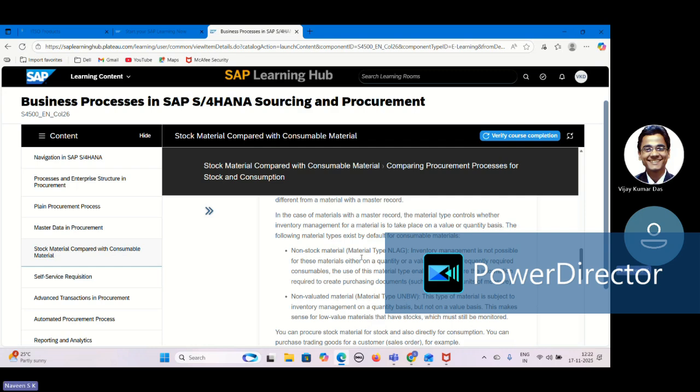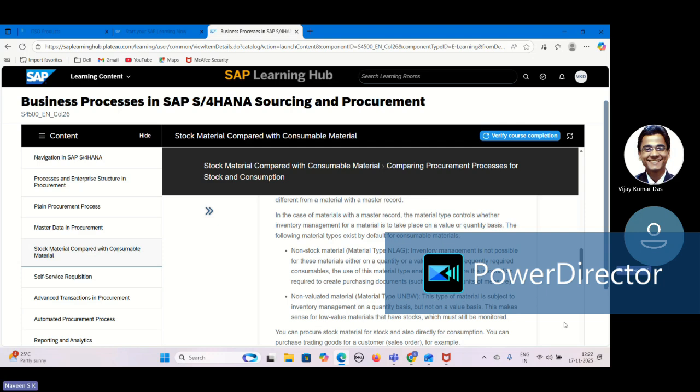In non-stock material, I cannot stock the material, and I'm not going to value it either. Okay, so that is non-stock material. If I use non-valued material, as the name suggests, there is no value. But I can stock it, maybe on a quantity basis.